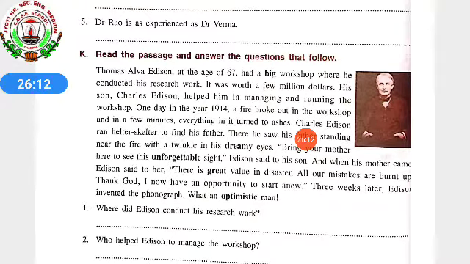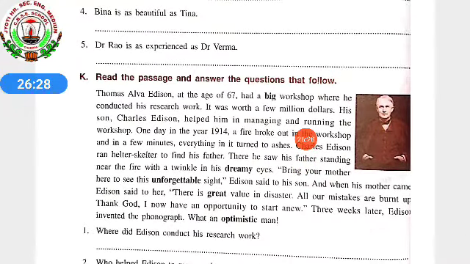One day in the year 1914, a fire broke out in the workshop, and in a few minutes, everything in it turned to ashes. Charles Edison ran helter-skelter to find his father. There he saw his father standing near the fire with a twinkle in his dreamy eyes. "Bring your mother here to see this unforgettable sight," Edison said to his son. And when his mother came, Edison said to her, "There is a great value in disaster. All our mistakes are burnt up. Thank God. I now have an opportunity to start anew."